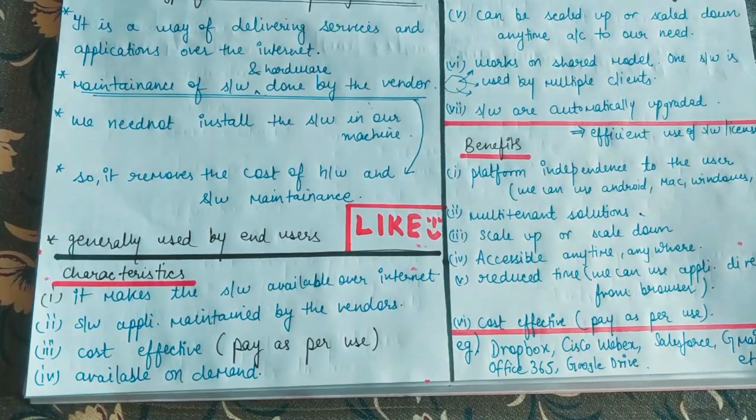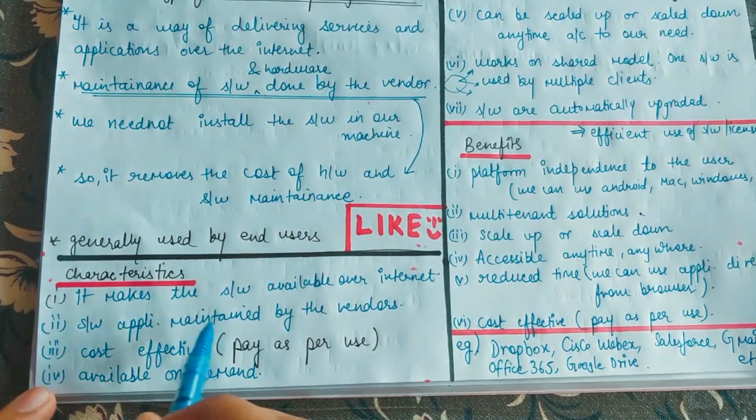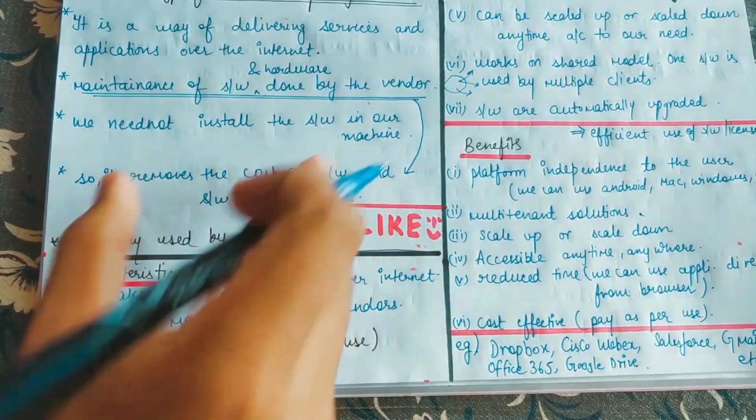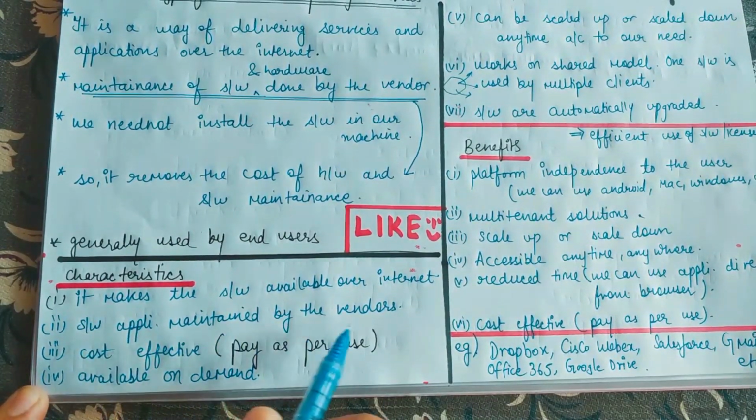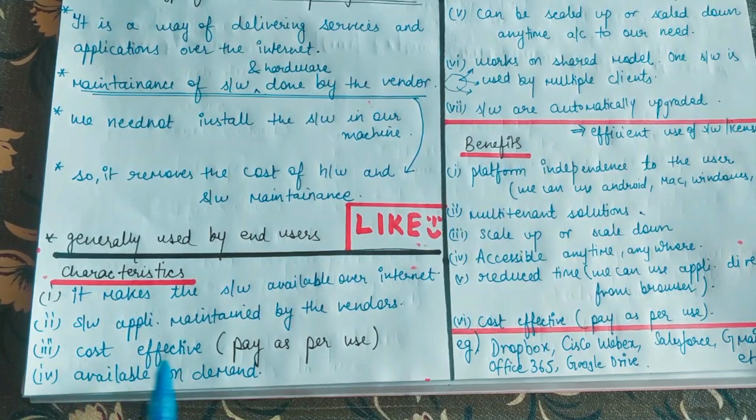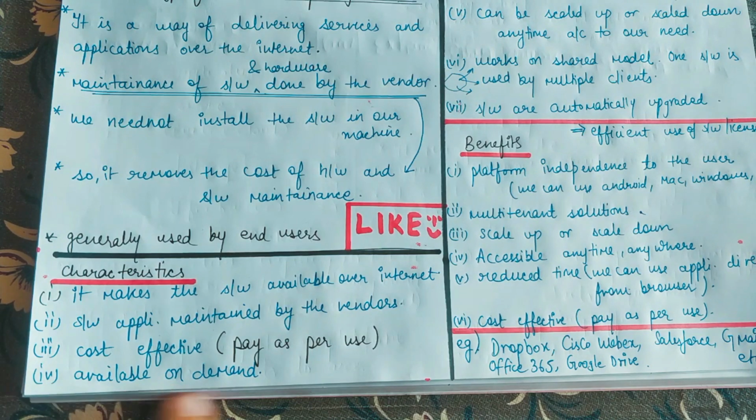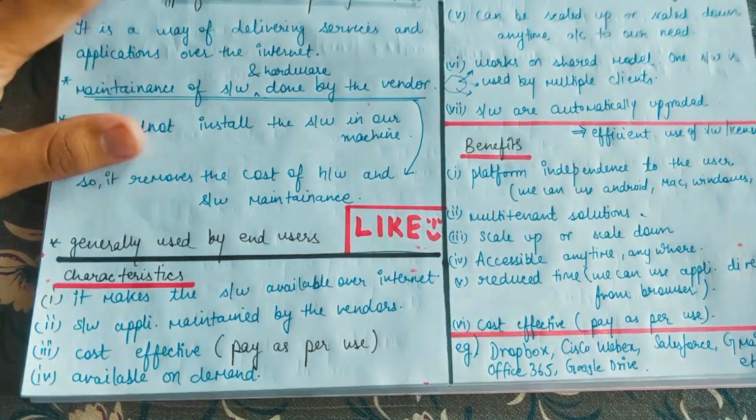Okay, now let's discuss some of the characteristics, guys. It makes the software available over the internet. Okay, we have already discussed this in the above definition. Software application maintained by the vendors itself. The next one is, guys, cost effective. That is your pay as per use. It simply means that if you are using the services for 3 days, then you are supposed to pay for 3 days only. Okay, you are not required to pay for 10 days or something like that. Okay, so you will pay only for that amount of time for which you are using those services, and it is also available on demand. Okay, so whenever you feel like you can take the services, then it is available every time. So if you want to use some service at night also, so you can do that also.